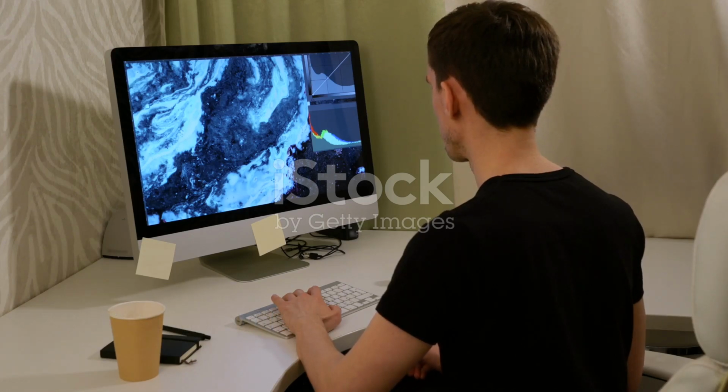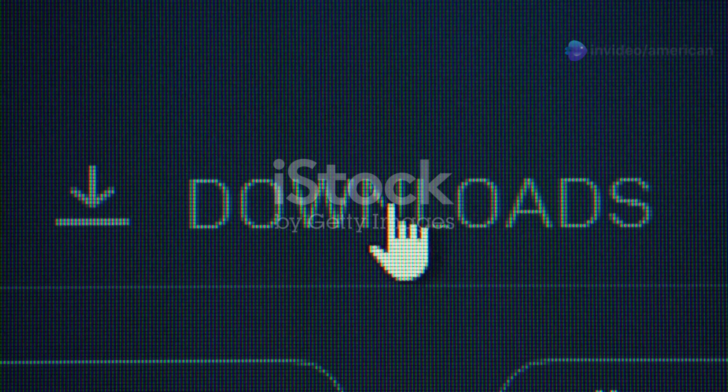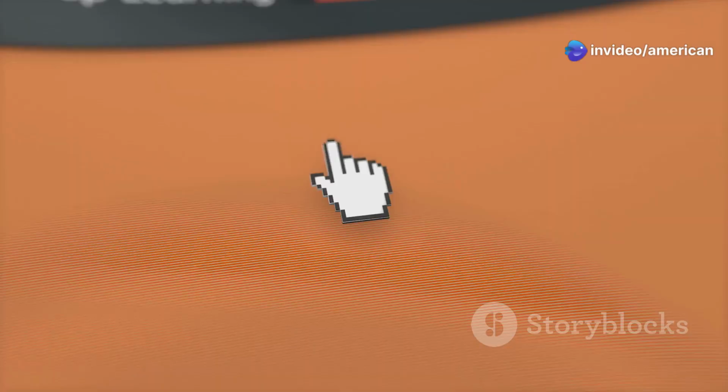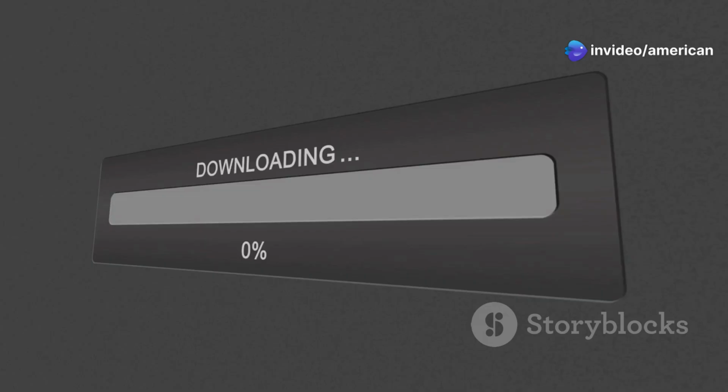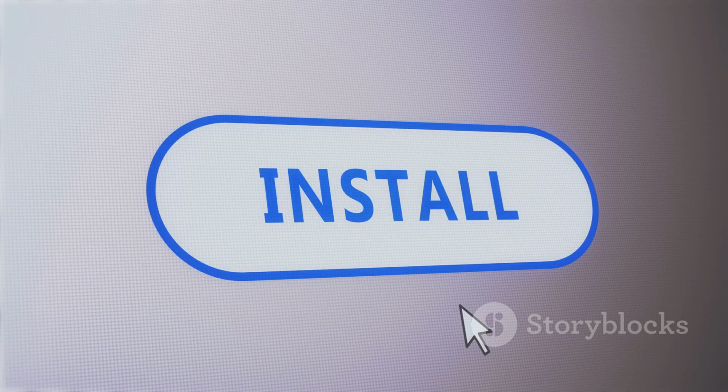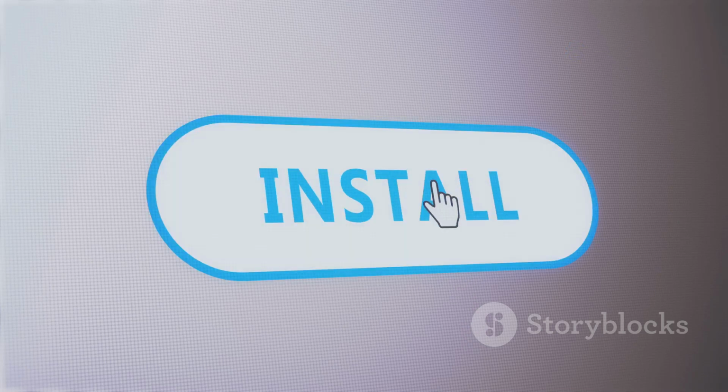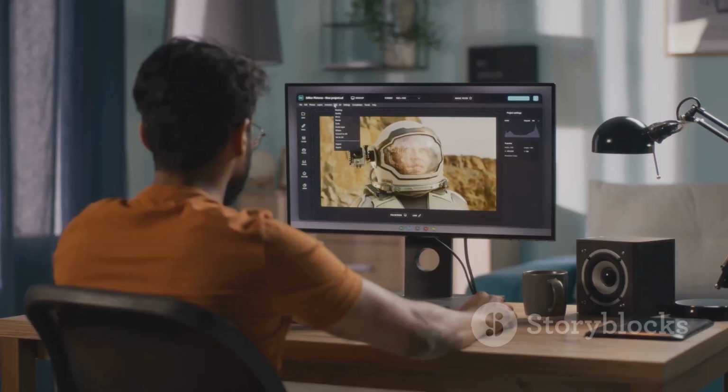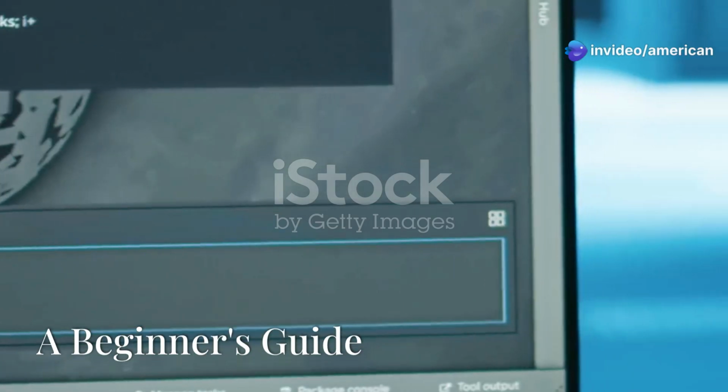Let's begin making your game. First, you need to download Godot engine. Visit the official website. Look for the download page. Choose the version for your computer. Download the installer. It is easy to install. Run the installer. Follow the instructions. You will have Godot engine on your computer. You are ready to start creating.